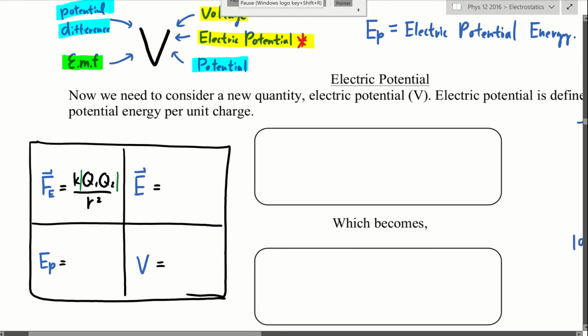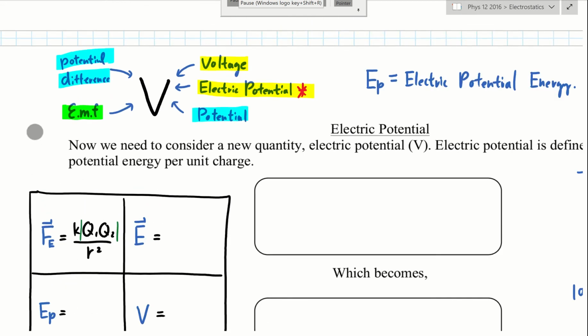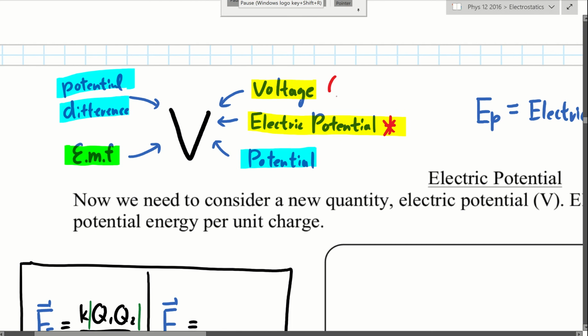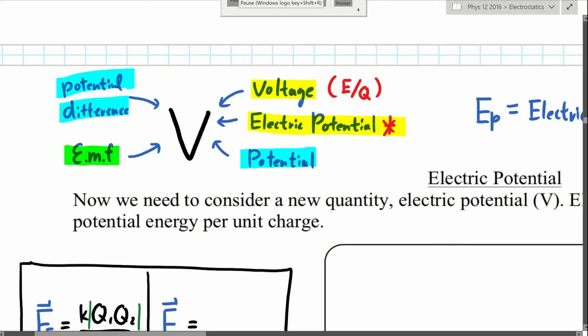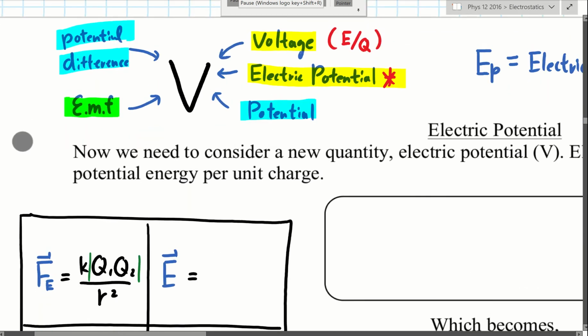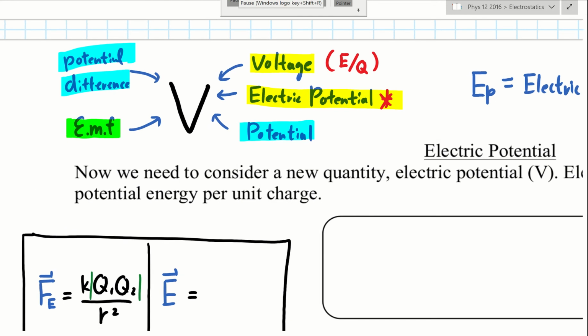So what is the equation for that? Remember the definition of voltage from last year: the amount of energy carried by 1 coulomb of charge. So if I have an equation for electric energy, I just divide by charge, and that's it. Wait a second, we do have an equation for energy from the last page. So take the potential energy equation and divide it by 1 of the charges, and that's it.